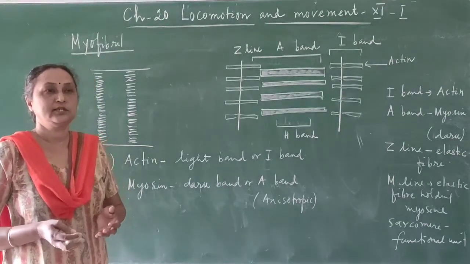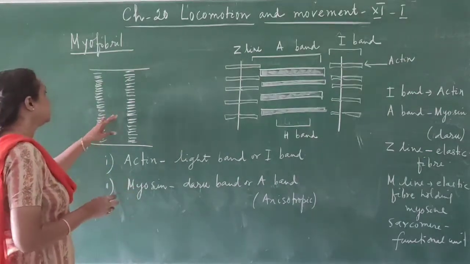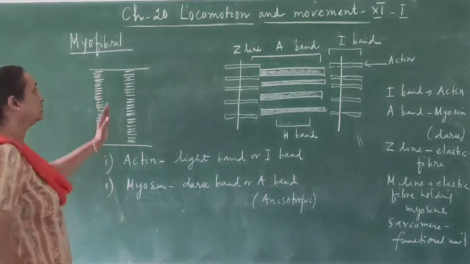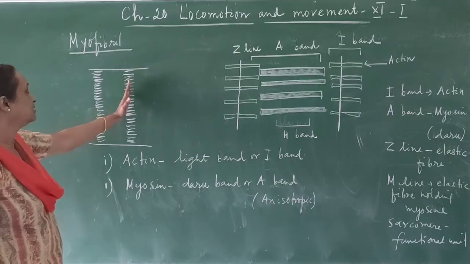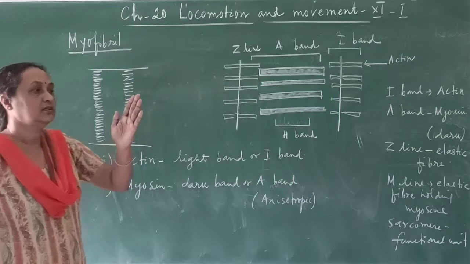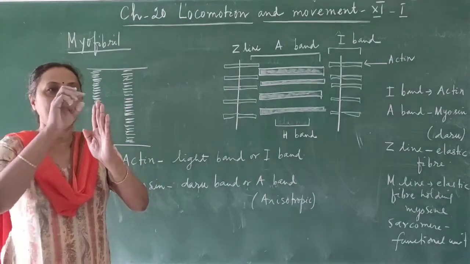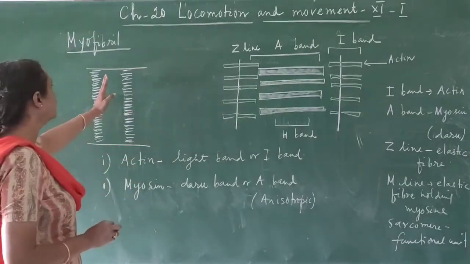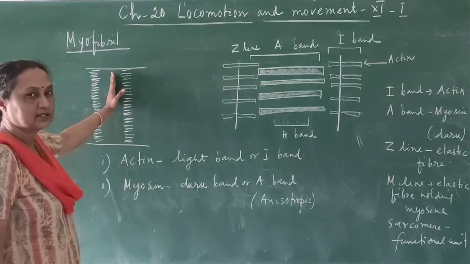As I told you, the skeletal muscle has light and dark bands. If you see it under the microscope, these are all the dark bands. Then alternately, parallel to them, there is a light band. Then again a dark band, then again a light band. For example, suppose you take one single rope, and in the rope one part is black and another part is white. Like this, in the muscle there is a dark band, then again an alternate light band.